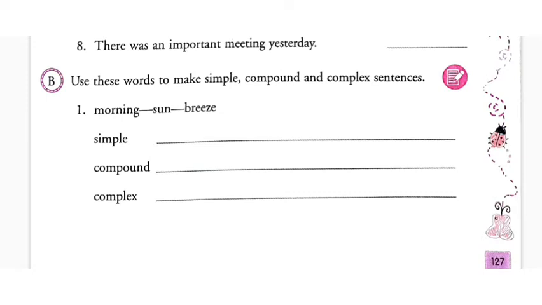Now use these words to make simple, compound and complex sentences. Terms are given: morning, sun and breeze. Using these three terms you have to write one simple, one compound and one complex sentence. So first one you can write: the morning sun appeared with a strong breeze. So this is a simple one, so there is no use of conjunction.